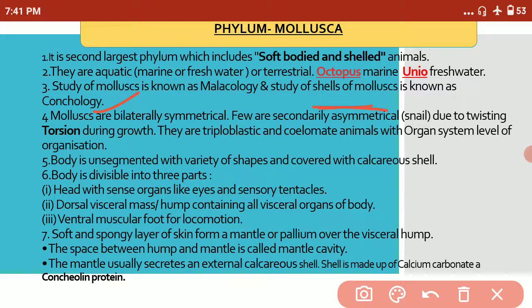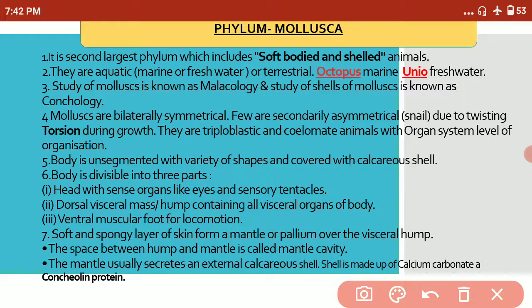Now coming to the next point, that is mollusks are bilaterally symmetrical. Now what is bilateral symmetry? I have already told in my previous videos, but again for your convenience I am going to explain it. If this one is the animal, and we pass a sagittal plane through the middle, the animal is divided into two equal halves. So this is bilateral symmetry.